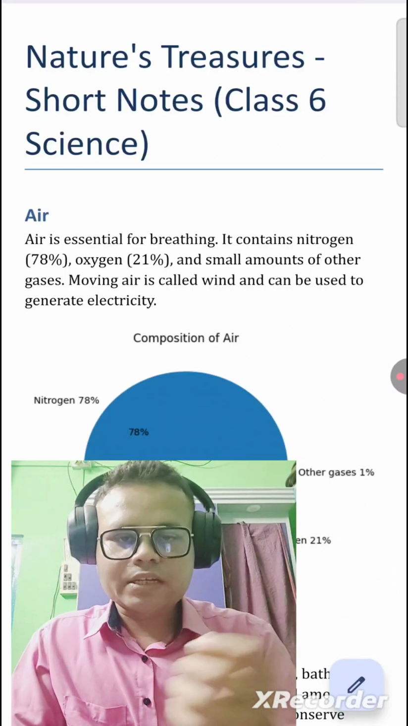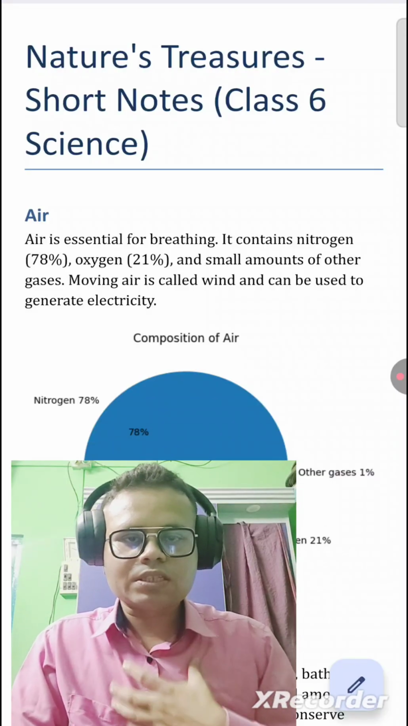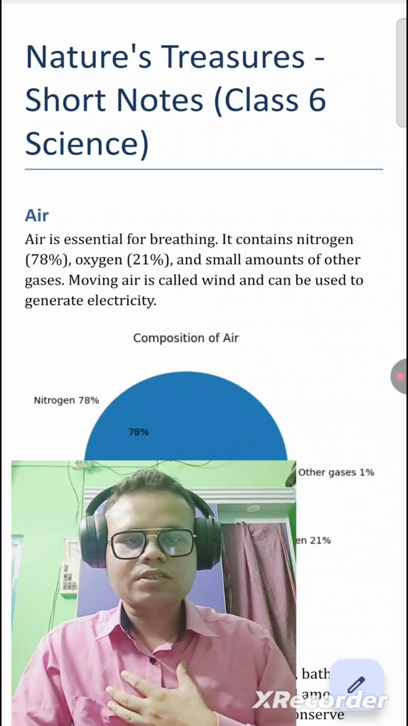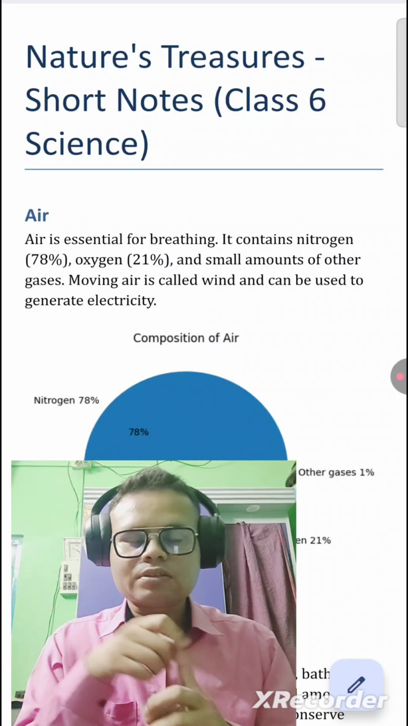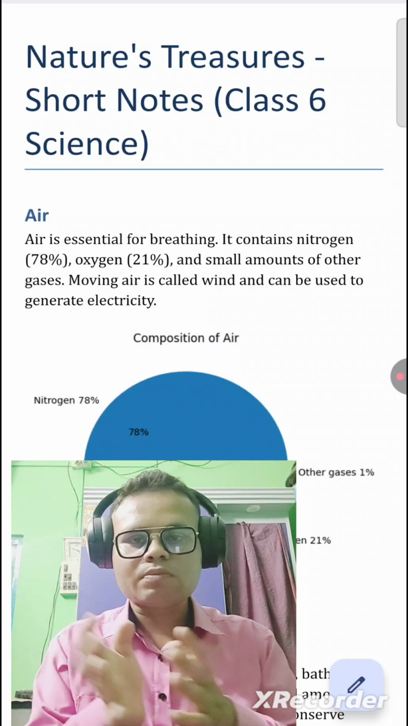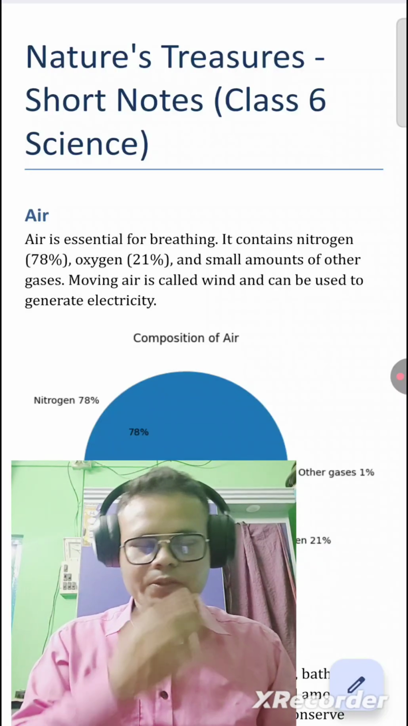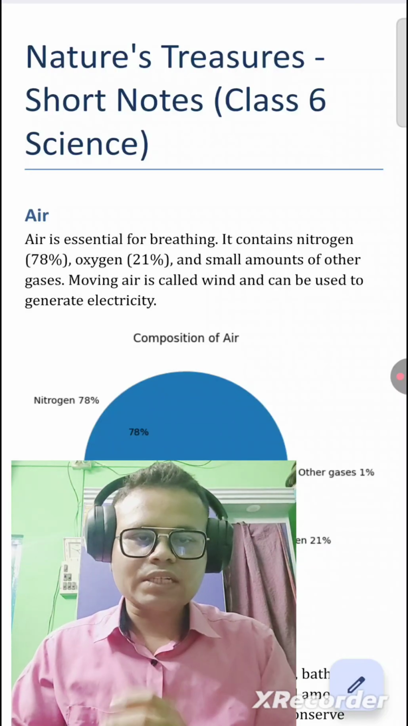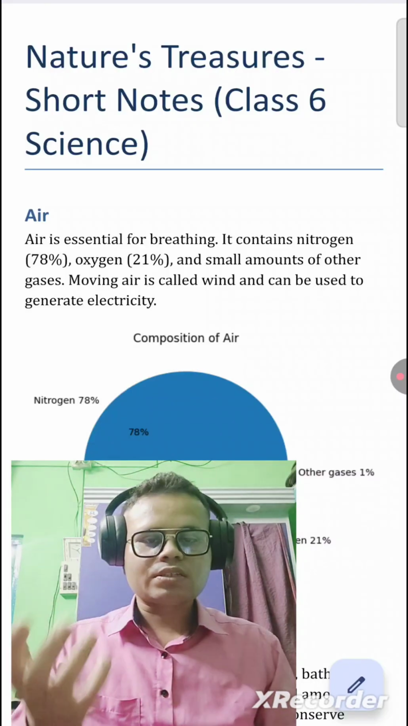First, air. What is air? Air is essential for breathing, and it contains nitrogen at 78%, oxygen at 21%, and small amounts of other gases. Moving air is called wind, and wind can be used to generate electricity.